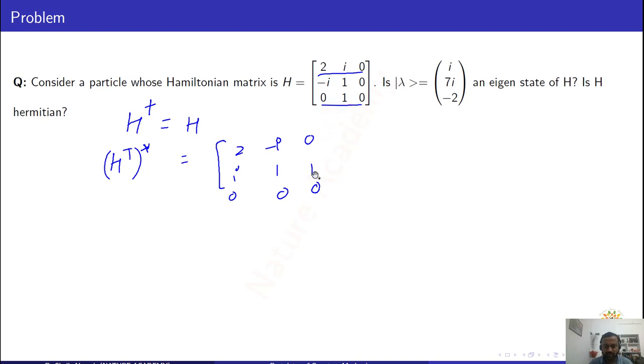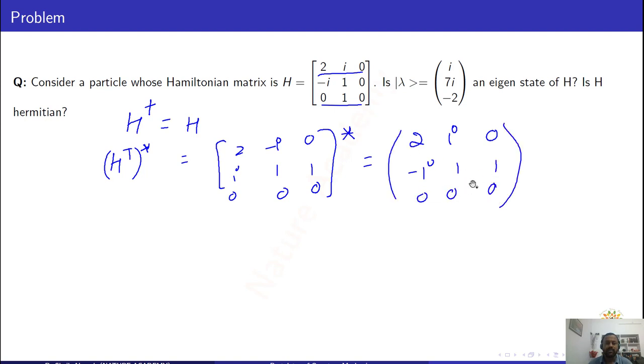So this will become 0, 1, 0, 2i, 0, minus 1, 0, 0, 1, 0. And write down the complex conjugate here. That is 2, and this can go 0, i, 0, and this is minus i, this is 1, and this is 1, 0, 0, 0. This is not equal to H. That means the given matrix H is not a Hermitian matrix. Lambda is not an eigenstate and H is not a Hermitian operator.